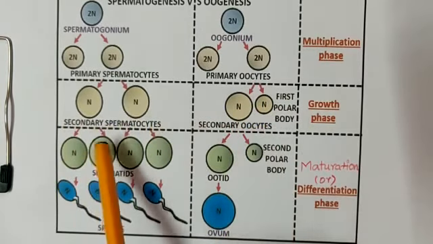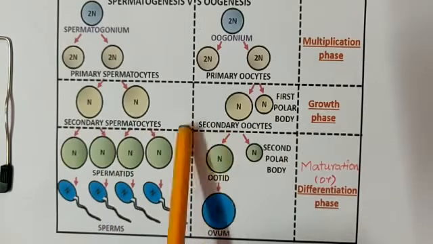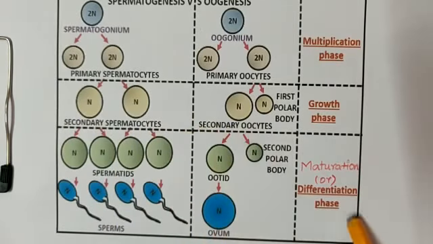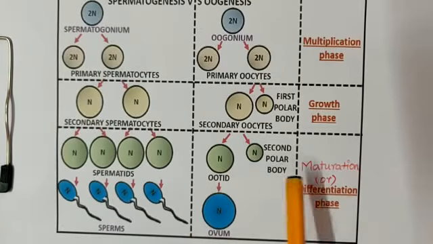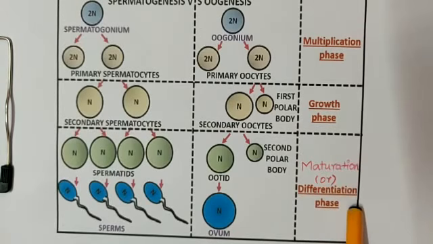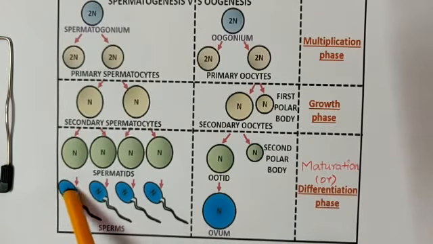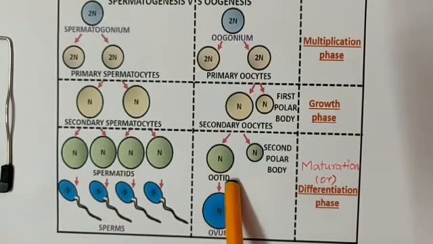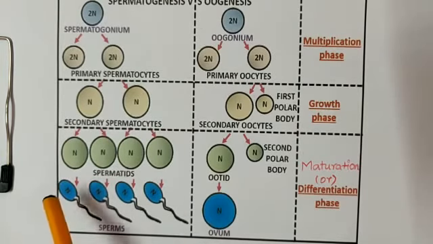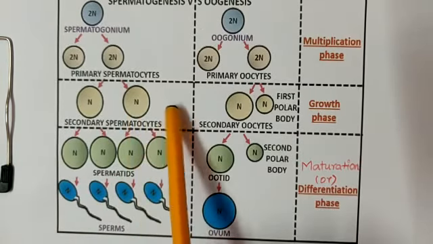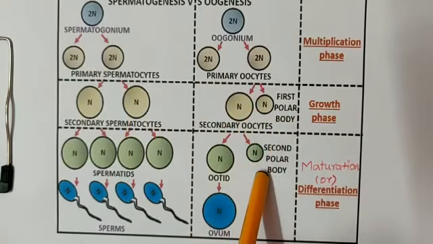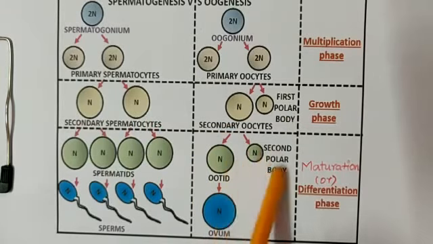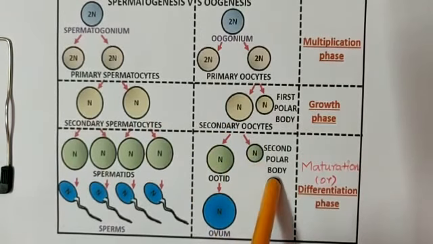The secondary spermatocytes and secondary oocytes go for the maturation or differentiation phase and form spermatids and ootids of N. After the growth phase itself, it has only N chromosomes. And the second polar body is released in oogenesis.